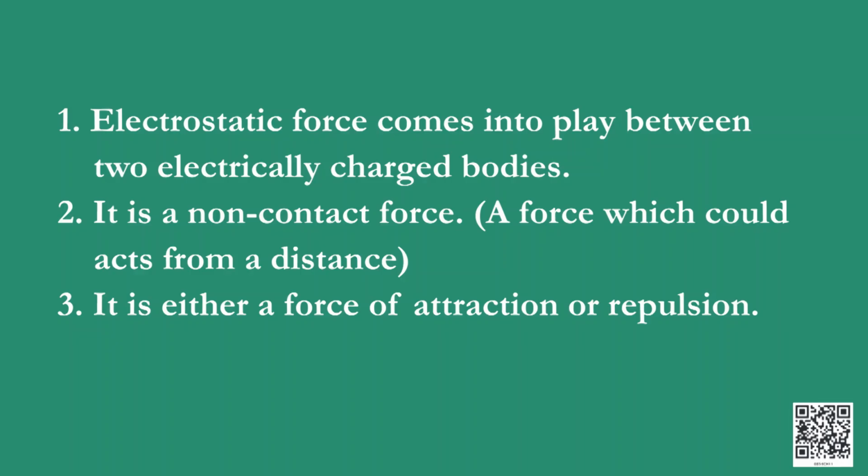So, let us summarize our observations of these experiments of non-contact forces. We observed that electrostatic force comes into play between two electrically charged bodies. It is a non-contact force, that is, a force which could act from a distance, and it is either a force of attraction or repulsion.